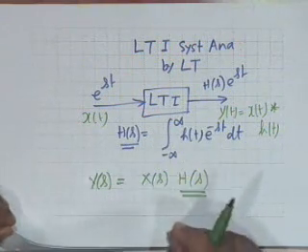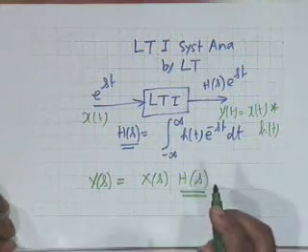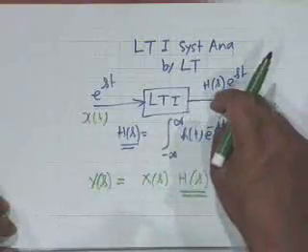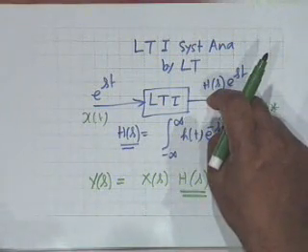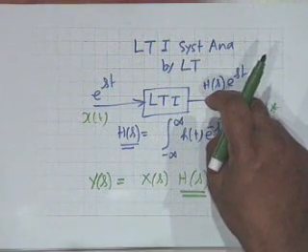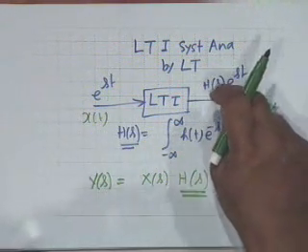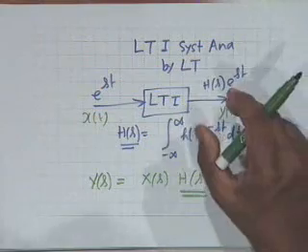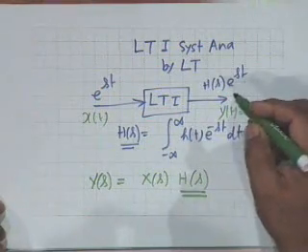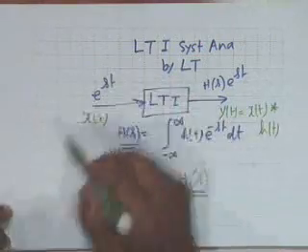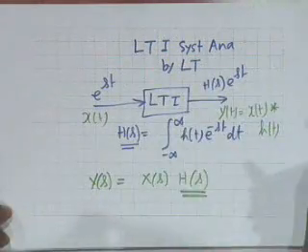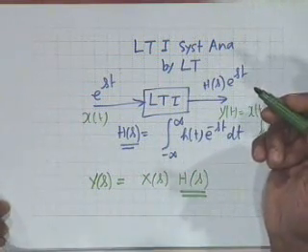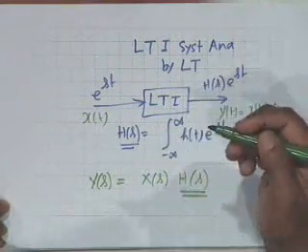We have to give a name now to H of s. In the case of Fourier transform, we argued that if the input is e to the j omega t, then the output is of the form H of j omega, which for simplicity we wrote as H of omega all the time. We did not write that j. But now when you go from Laplace to Fourier or from Fourier to Laplace, you have to include j omega now instead of H of omega. In any case, in the case of Fourier transform, we said that if s is j omega, that is the input is e to the j omega t, then the output is H of j omega e to the j omega t, and we gave a name of frequency response function to H of j omega.